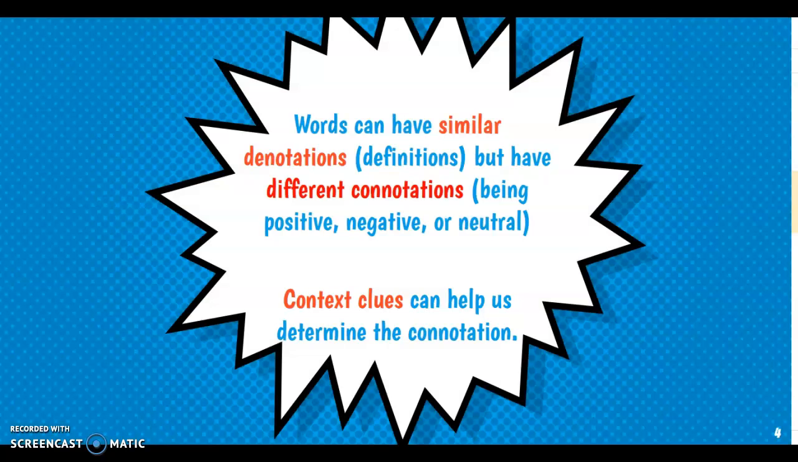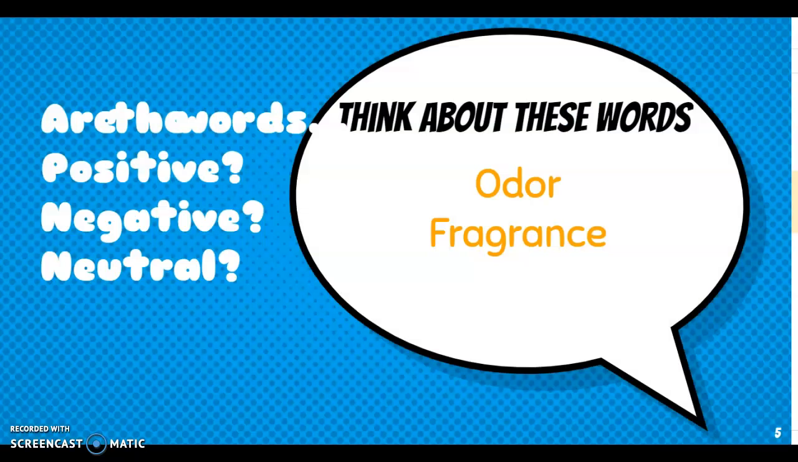Words can have similar denotations or definitions, but they can have different connotations, being positive, negative, or neutral. We can use context clues to help us determine what the connotation or the emotional attachment to a word is. Let's take a look at some examples together.